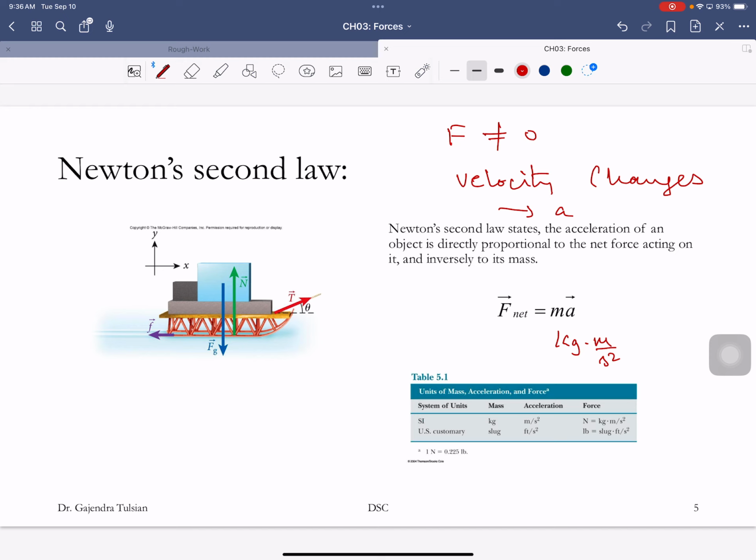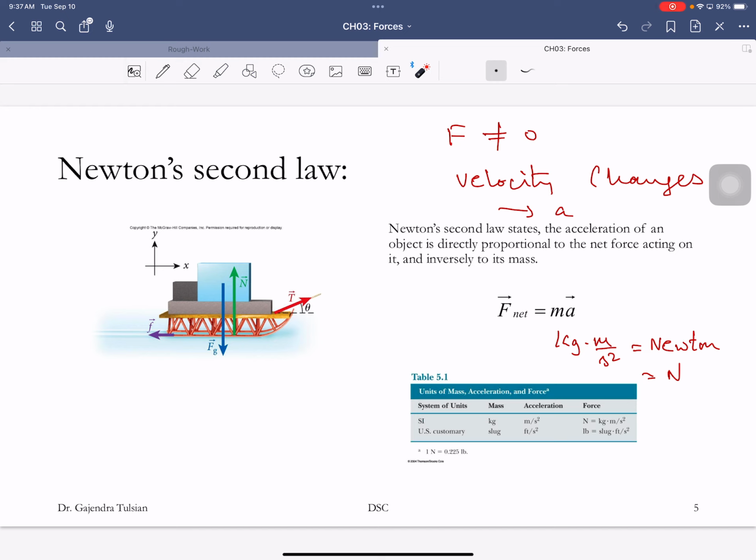And in physics, when you have a combination of units, you give this a name in honor of a scientist that's worked in that field. So this combination of units is called a Newton, in honor of Isaac Newton. So the SI units of force are newtons.